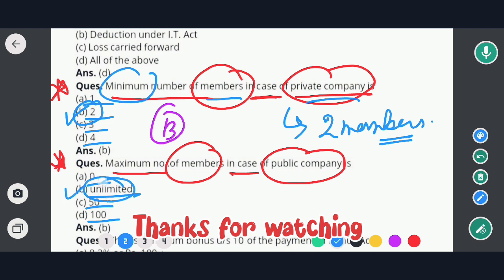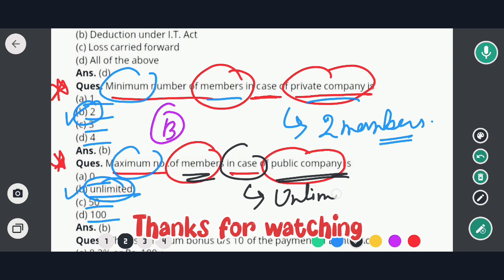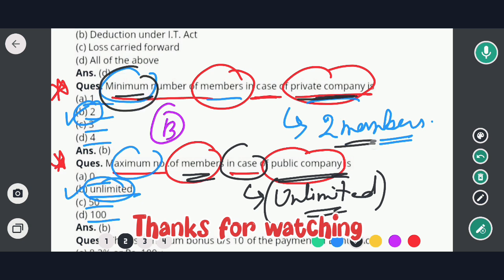That means unlimited number of members. That means the maximum number of members in case of a public company is unlimited. Unlimited means no limit has been given. But on the other hand, the minimum number of members in case of a private company is 2 members, and the maximum number of members in a public company is unlimited. So in this case the correct option would be option B.